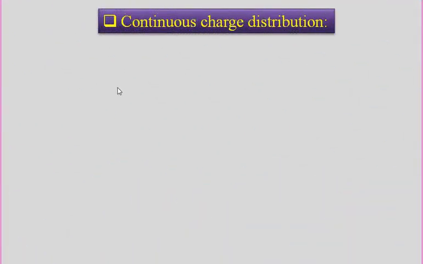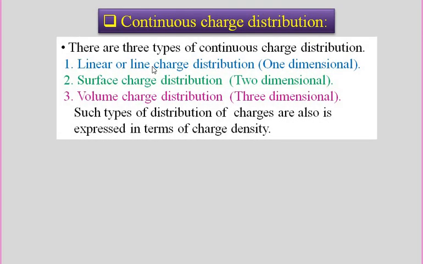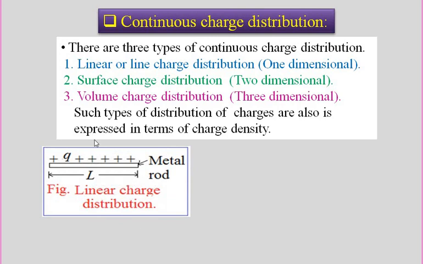Continuous charge distribution. There are three types of continuous charge distribution. Number 1, linear or line charge distribution. It is one dimensional. Second, surface charge distribution, which is two dimensional. And third is volume charge distribution, which is three dimensional. Such a type of distribution of charge is also expressed in terms of charge density. Let us see some examples.